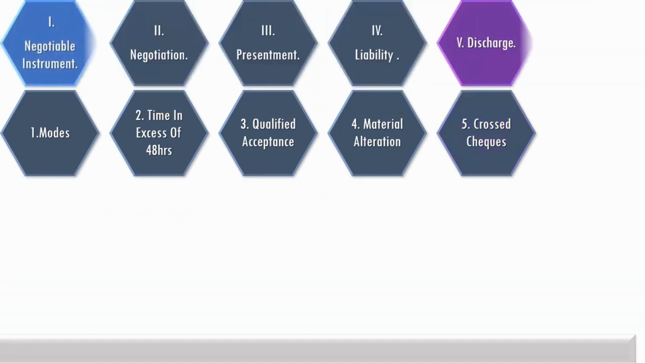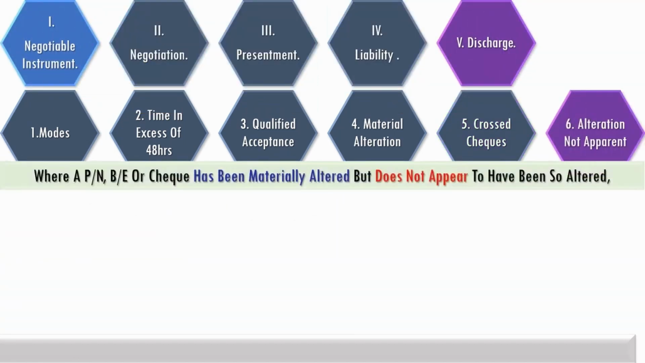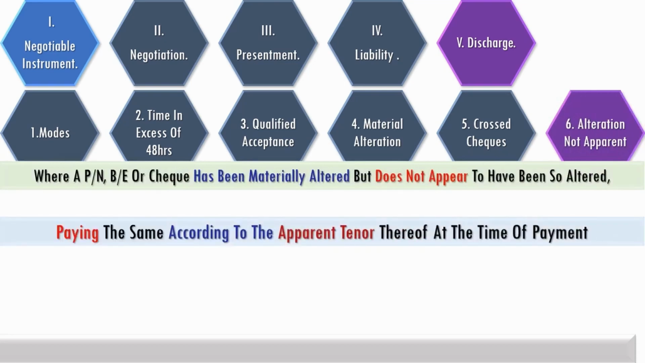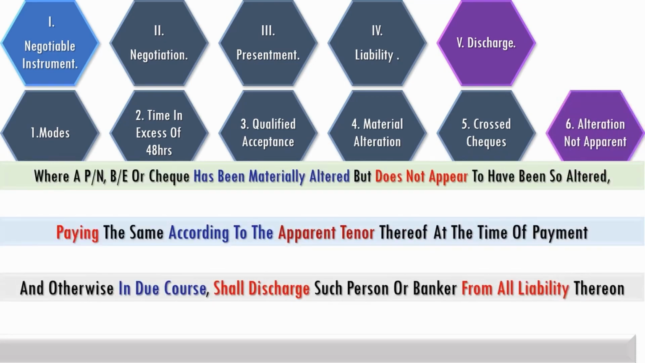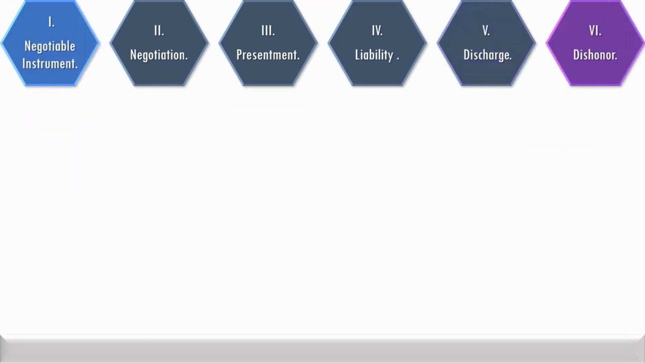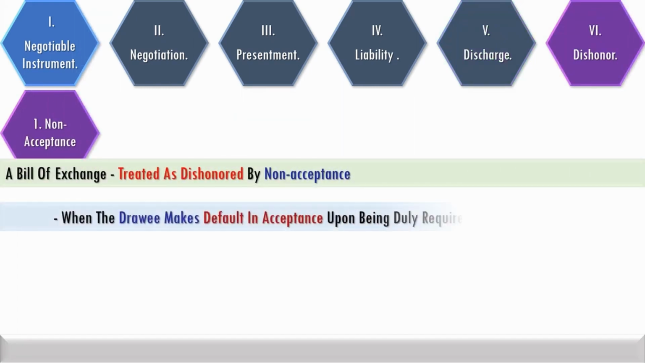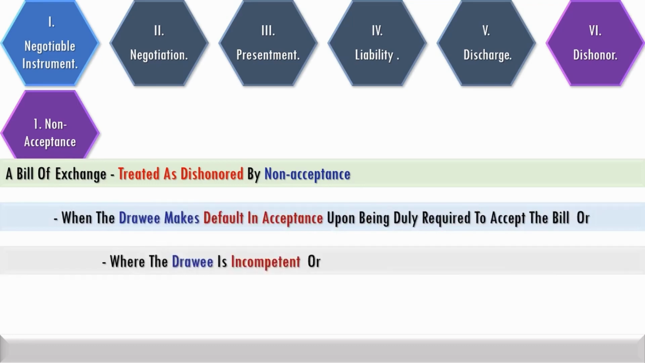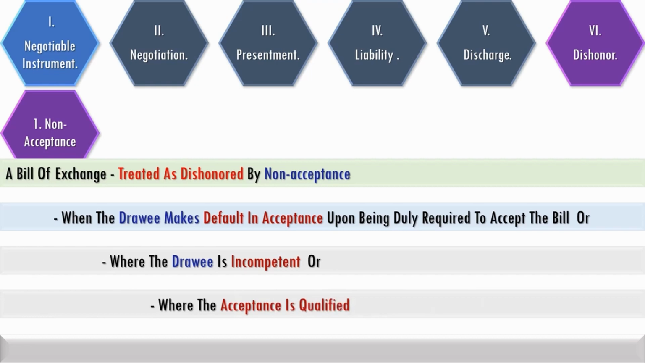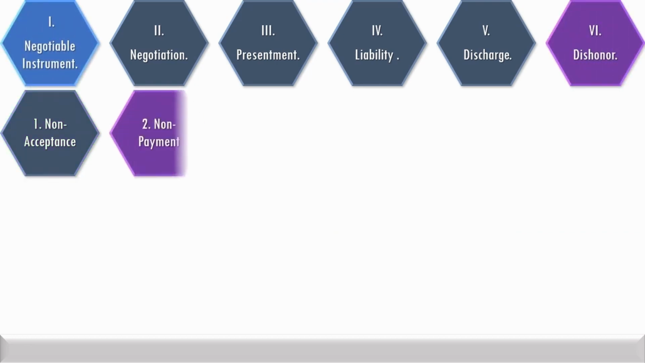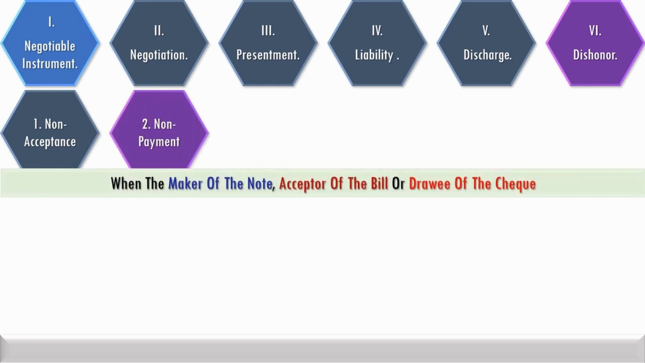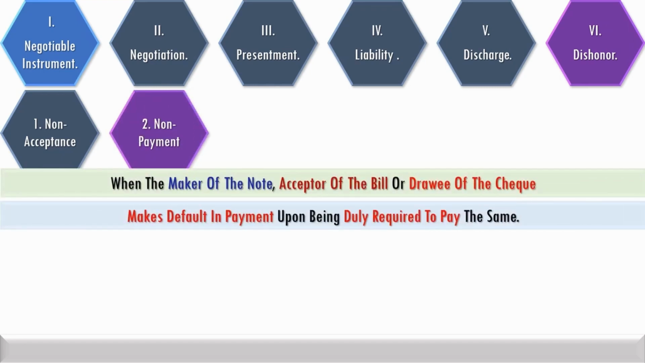When a negotiable instrument is materially altered but doesn't appear to have been so altered, paying it according to the apparent tenor thereof in due course shall discharge such person or banker from all liability thereon. A bill of exchange is treated as dishonored by non-acceptance where the drawee makes default in acceptance, or where the drawee is incompetent, or where the acceptance is qualified. It is considered a dishonor of the instrument when the maker of the note, acceptor of the bill or drawee of the check makes default in payment upon being duly required to pay the same.